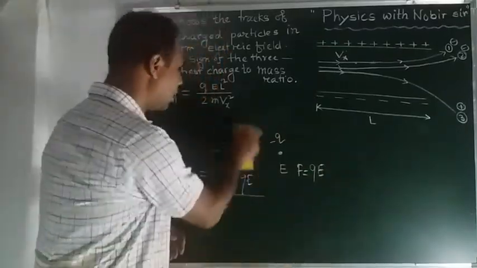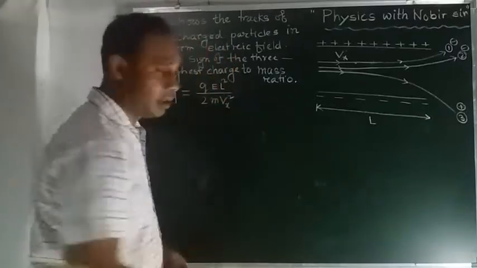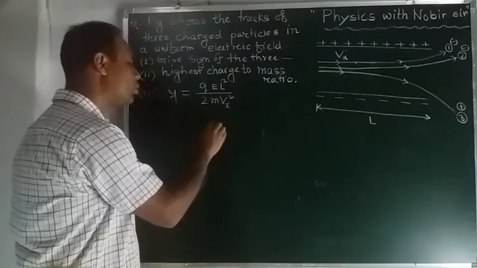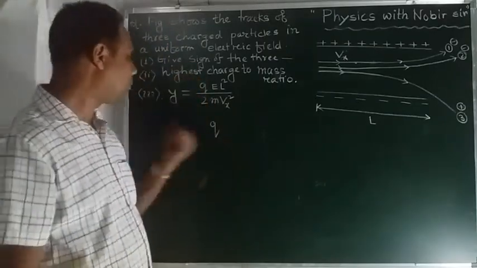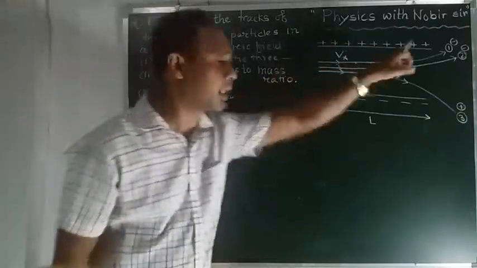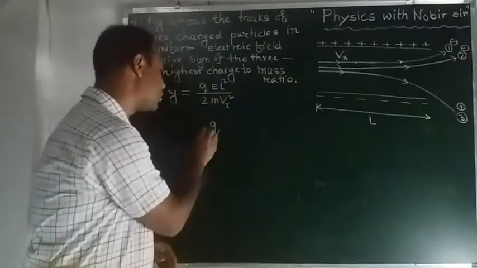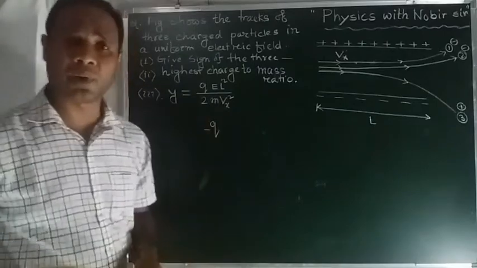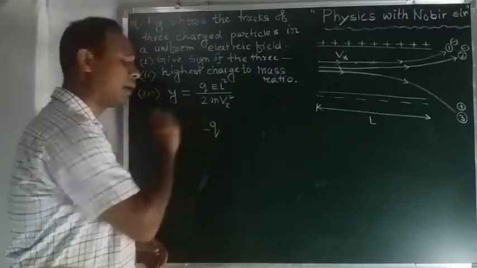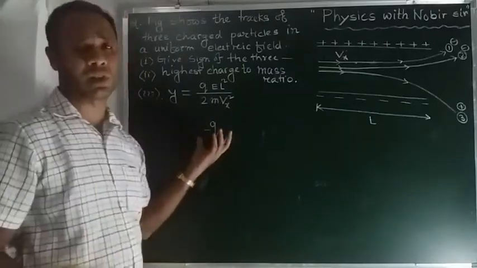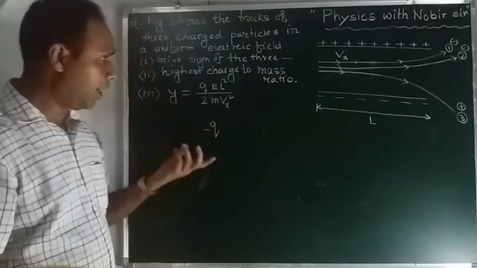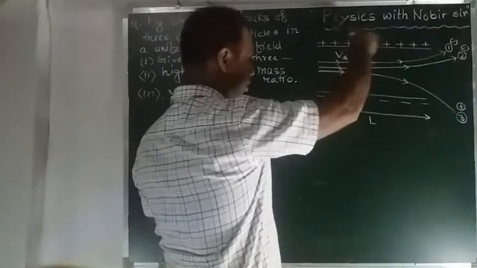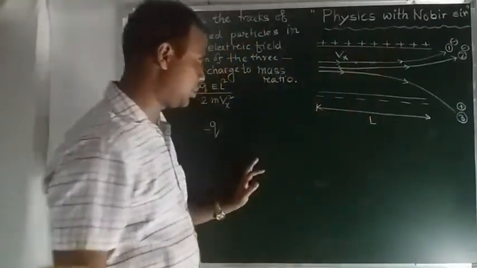Suppose the charge of a particle is Q. Suppose particle number 1 is a negatively charged particle, so it has charge minus Q. When this charged particle enters an electric field, suppose this is the positive charged plate and this is the negative charged plate.